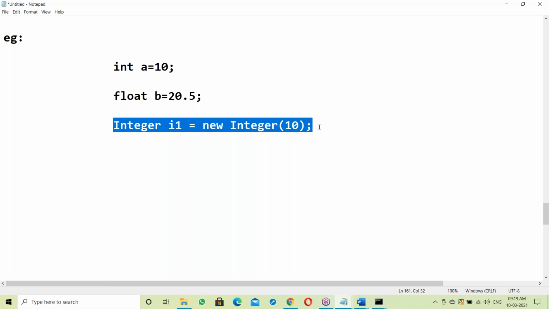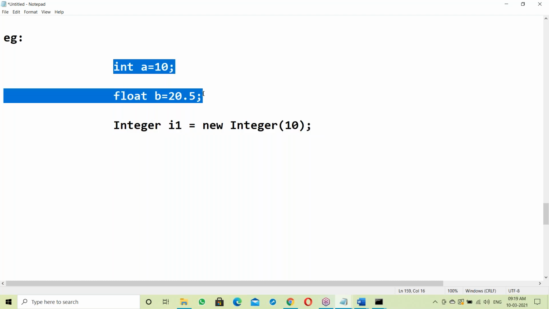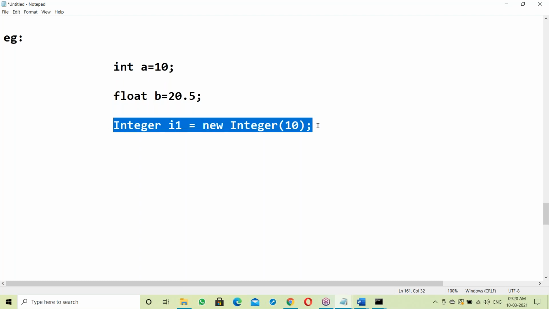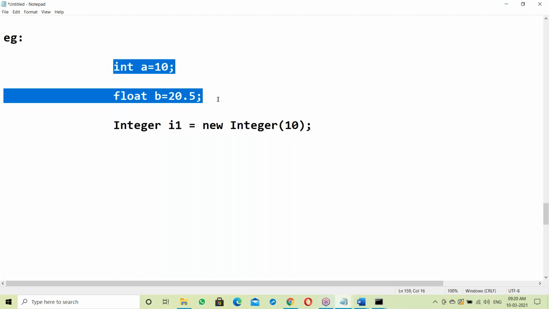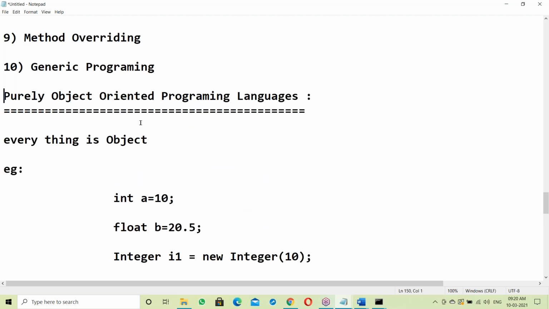If data is in the form of an object, there is security for the data. If it is a variable, there is no security for data. A is a variable, B is a variable. Here I1 is an object. If data is stored inside an object, there is security for data. If it is variables, no security for data. For this purpose, purely object oriented.